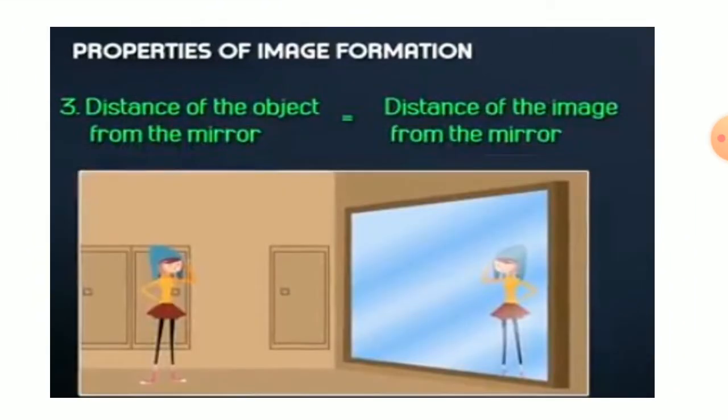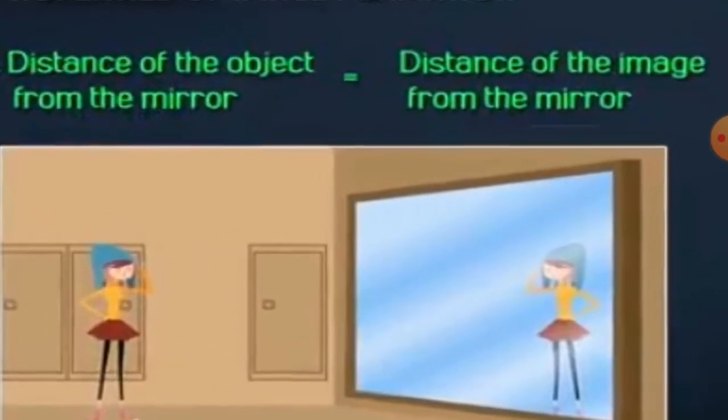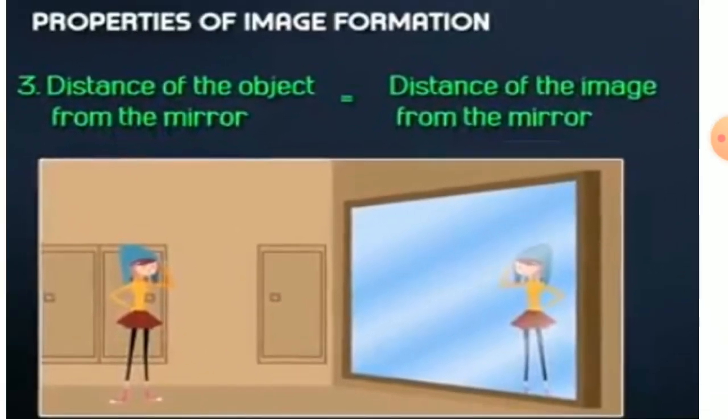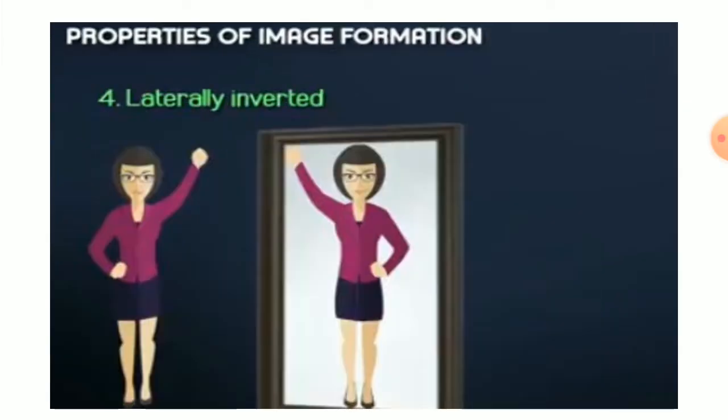The third property is distance. The distance of the object from the mirror and the distance of the image from the mirror are equal. For example, if we take 2 steps forward, then our image also takes 2 steps forward. So it is very simple. And the last property is lateral inversion.